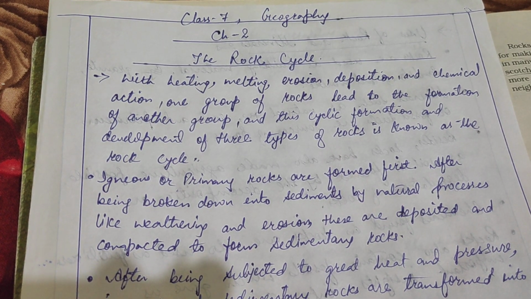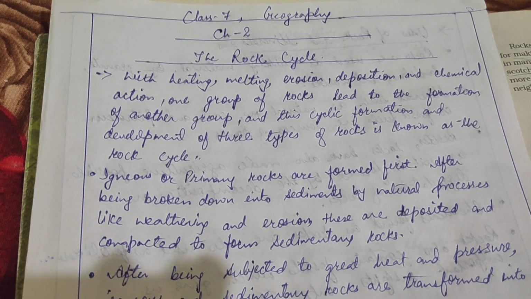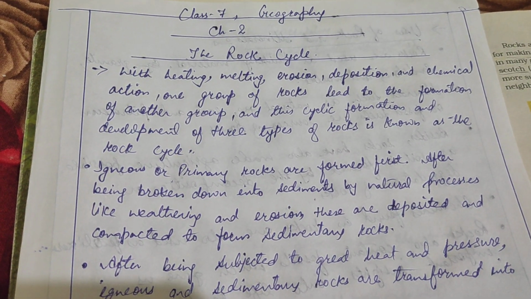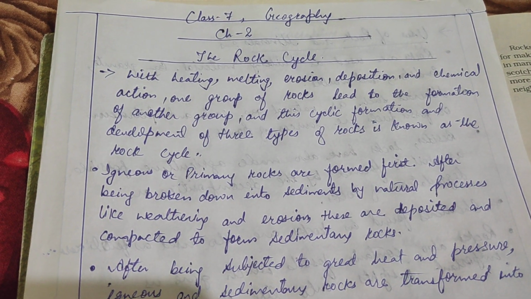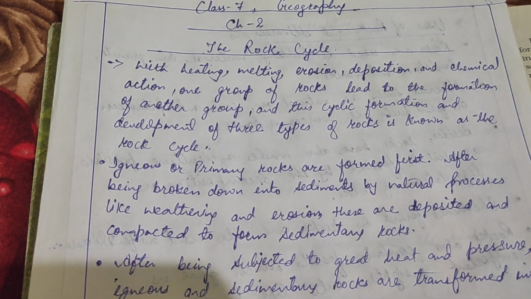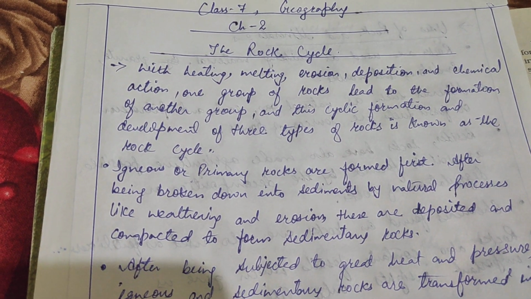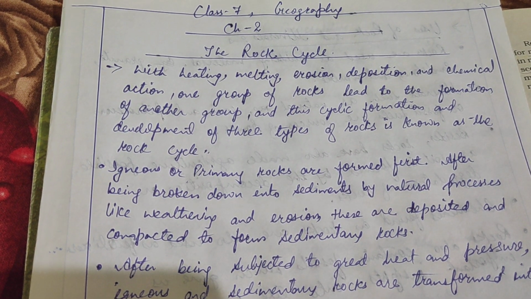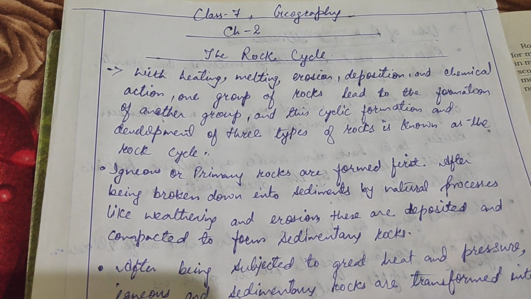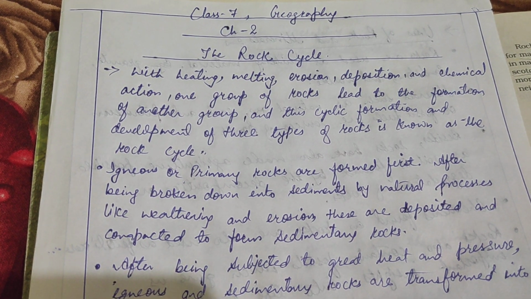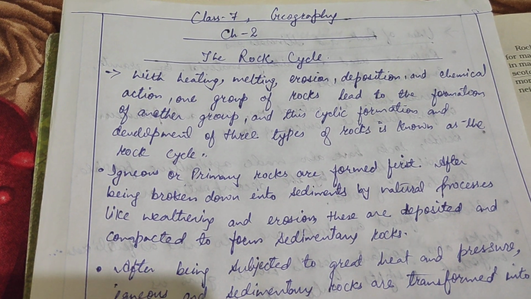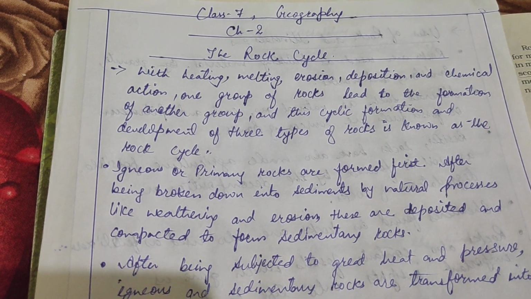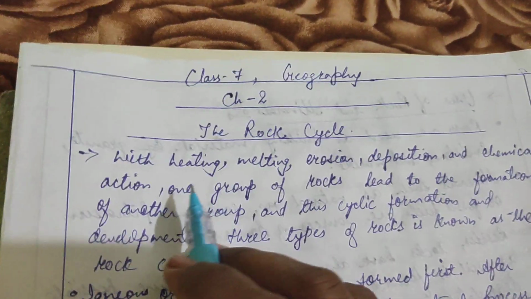Today we will discuss chapter number 2 of class 7 geography. Today we will discuss the most important topic, the rock cycle. In the previous class we discussed rocks and minerals. We discussed igneous rock, sedimentary rock and metamorphic rock. And today we will see what the rock cycle is.